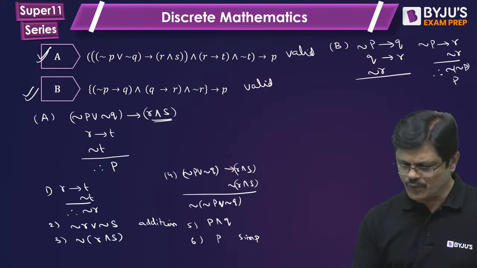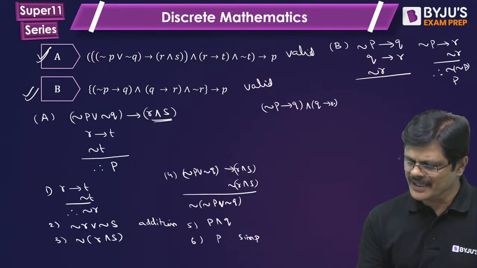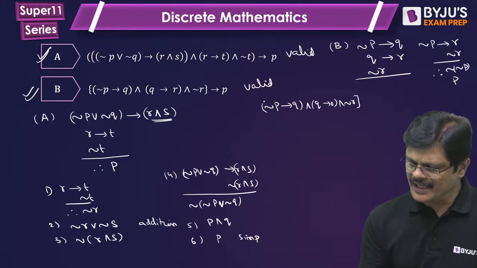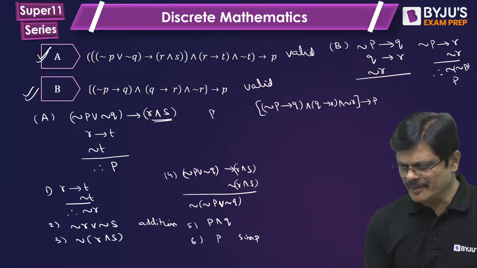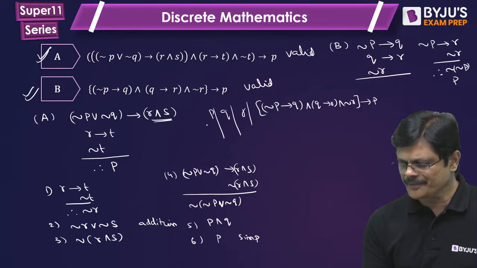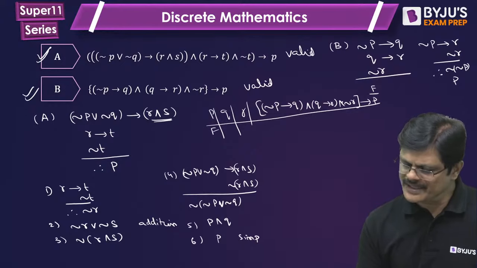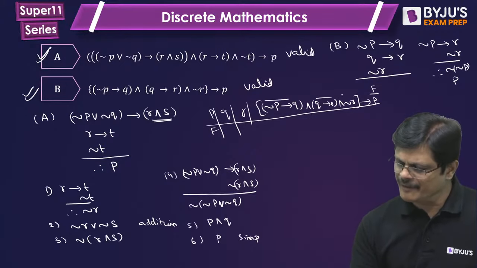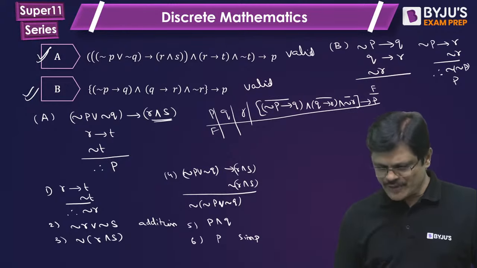Let us check by truth table method. Negation of (P implies Q) and (Q implies R) and (negation R implies P). The variables involved are P, Q, R. Try to make this false, that is, make the premises true. You have to make every fellow true. If it is successful, then it is not valid. If you are not successful, then it is valid.